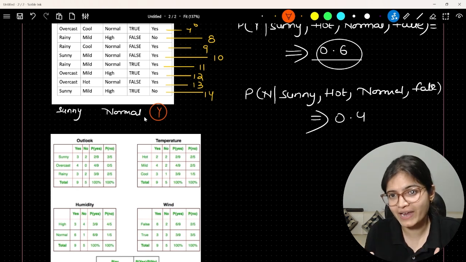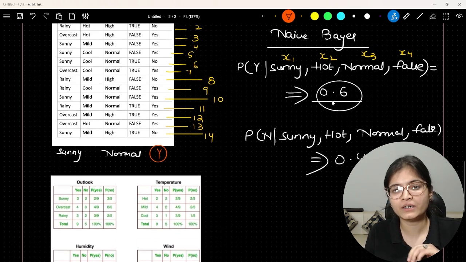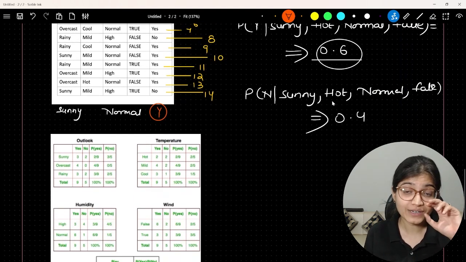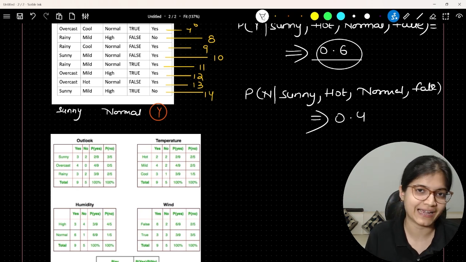Now, how this prediction will happen, how the calculation will be done, let's jump to that point. I hope the overall idea behind this part is pretty much clear to everyone. So what is the probability of yes given all these four input features? Let's try to understand that part now.